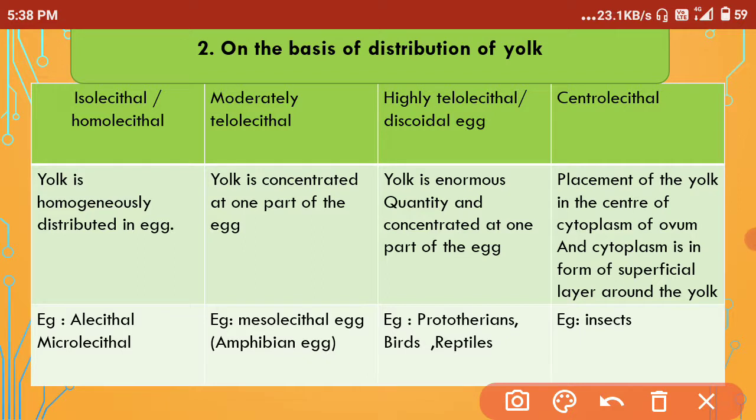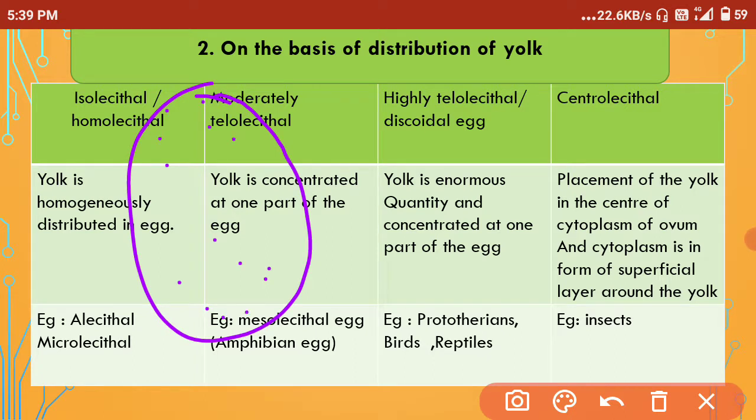The isolecithal egg has yolk homogeneously distributed in the egg, meaning the distribution is homogeneous, and in the moderately telolecithal egg the yolk content is at one part of the egg. It is not spread all over the egg but is concentrated on one part, maybe the vegetal pole or maybe the animal pole. Like an egg is there, this is the vegetal pole here and this is the animal pole here. So the yolk will be almost concentrated on this side, and this side has the cytoplasm.